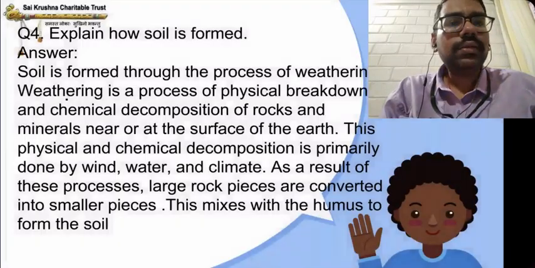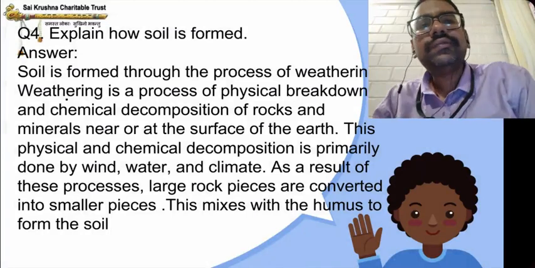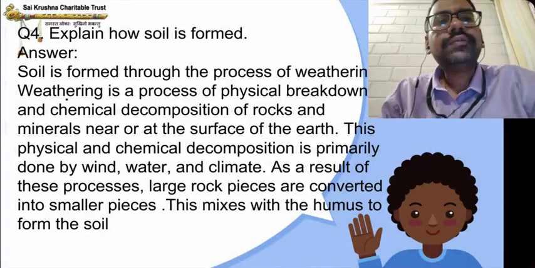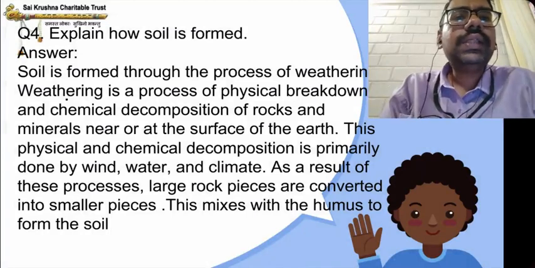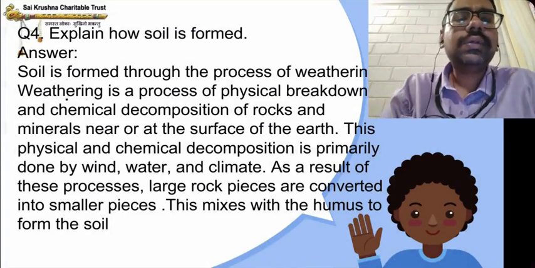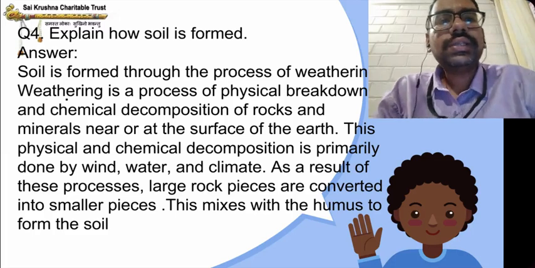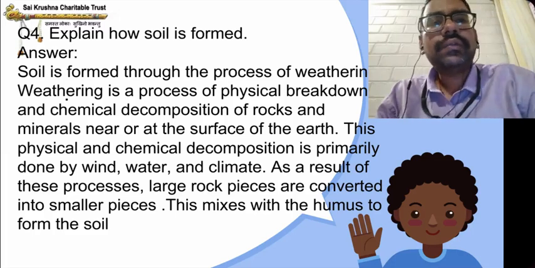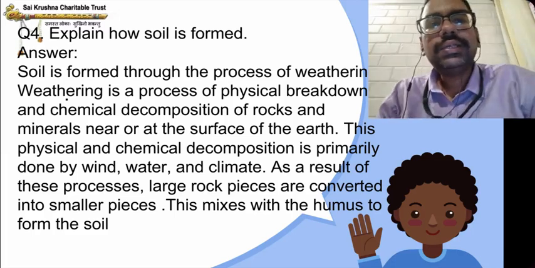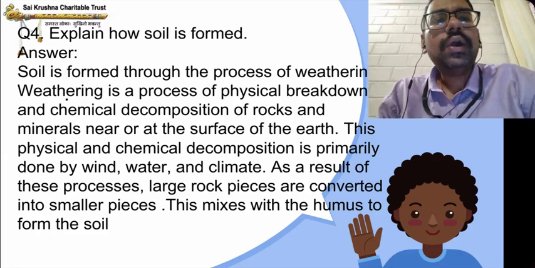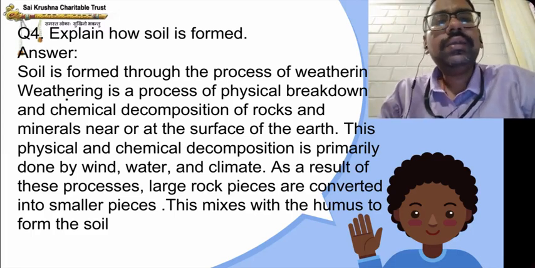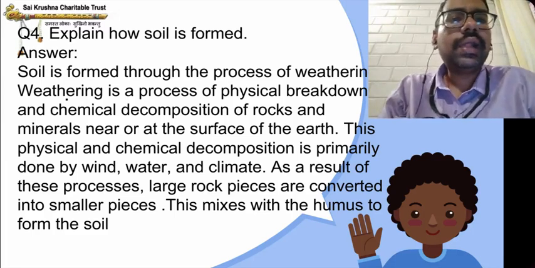Okay. Explain how soil is formed. Answer: soil is formed by the process of weathering. Weathering is a process of physical breakdown and chemical decomposition of rocks and minerals near or at the surface of the earth. That is breaking down of rocks into smaller particles. This is mainly done by water, wind and climate.